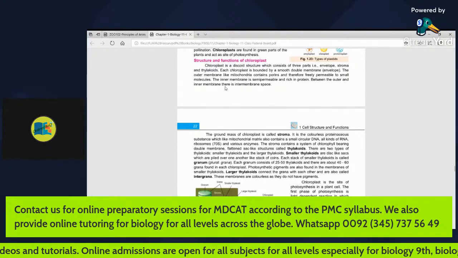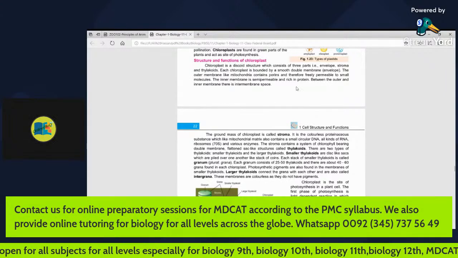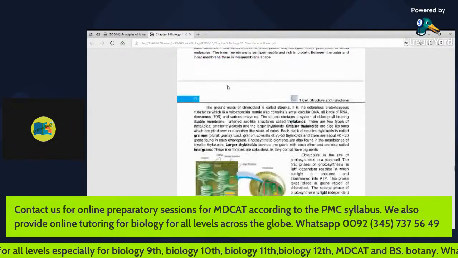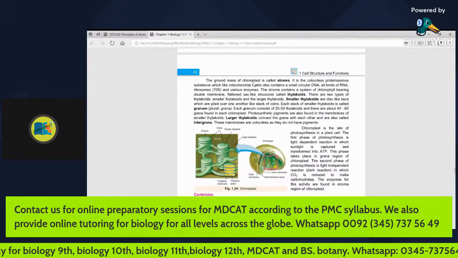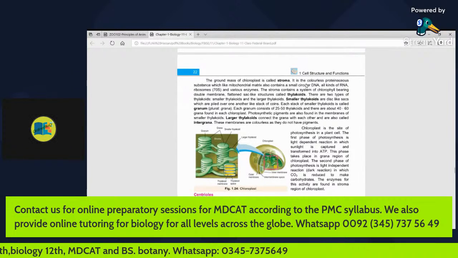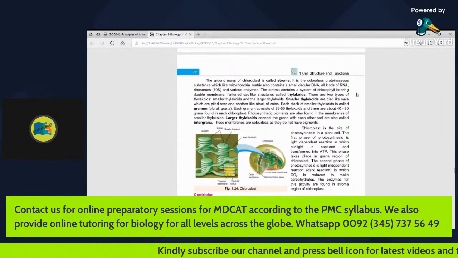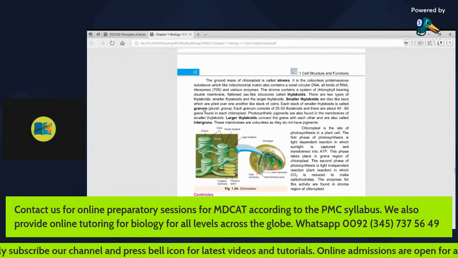Between the outer and inner membrane, there is an intermembrane space. The ground mass of chloroplast is called stroma. It is the colorless proteinaceous substance which, like mitochondrial matrix, also contains a small circular DNA, all kinds of RNA, ribosomes, and various enzymes. The ribosomes are of smaller size, 70S, like prokaryotes.